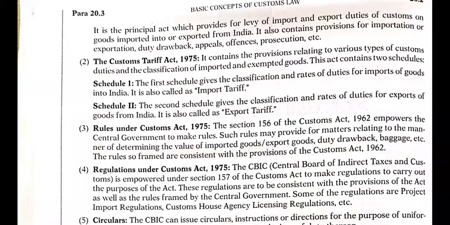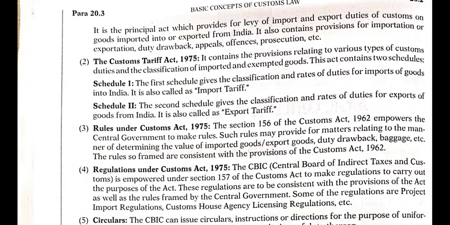The second schedule gives the classification and rate of duties for export of goods. Right now, when you export goods, what are the different kinds of goods you are exporting? Now those goods will be classified, and then what is the export tariff you are going to pay? Right, that is also applicable. So that is defined in Schedule 2. So this particular Act, which defines your tariff, your rate of duties under import tariff and export tariff, all those things are laid down under the Customs Tariff Act 1975.